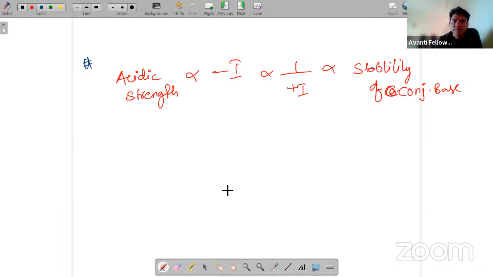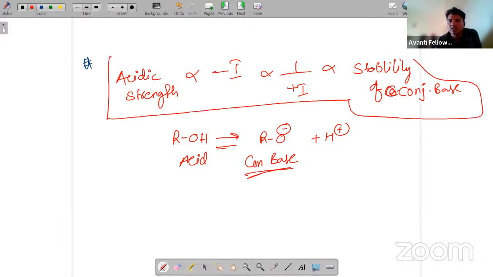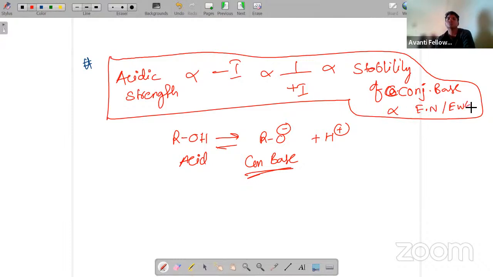Sir, what is this conjugate base? Very simple. Let's suppose you are having an alcohol here. Whenever it dissociates, you are going to get RO minus plus H plus. So here this is acid and this is base. This base is called the conjugate base. So stability of the conjugate base: minus I is directly proportional, plus I is inversely proportional. And another thing you can also write, more electronegative atom or electron withdrawing groups will also show more acidic strength.